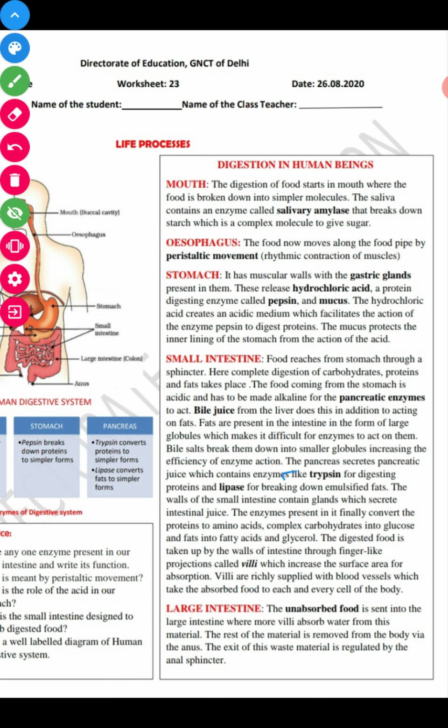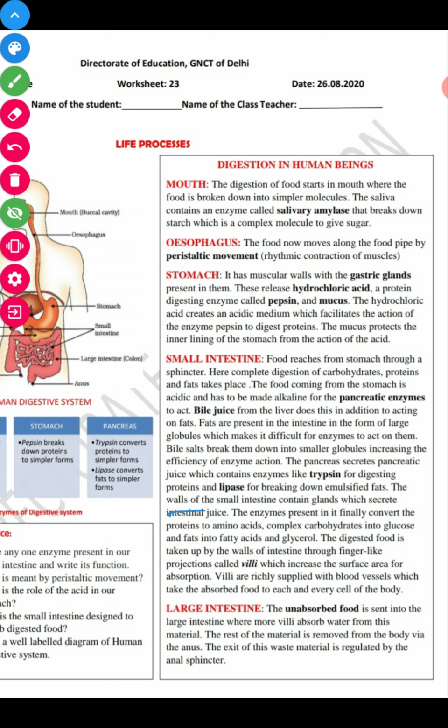Next, the pancreas secretes pancreatic juices which contain trypsin and lipase. Lipase is for the breakdown of emulsified fat, and trypsin acts on the protein.